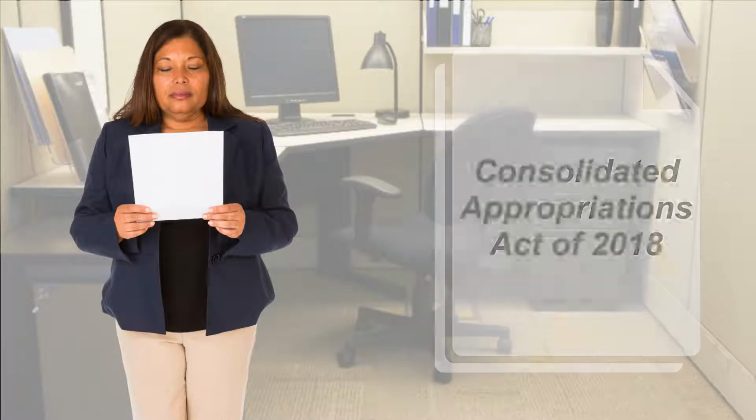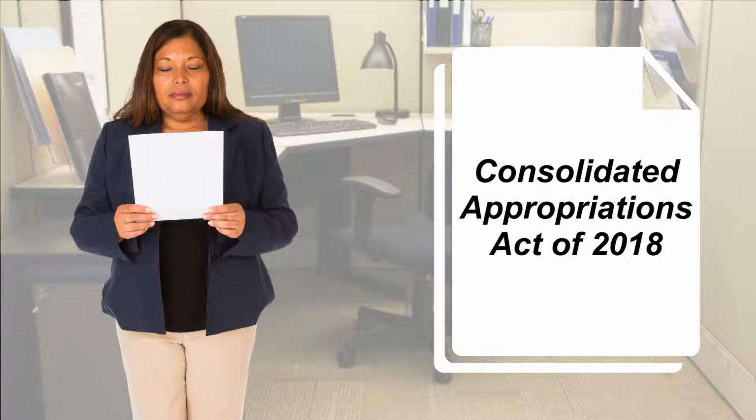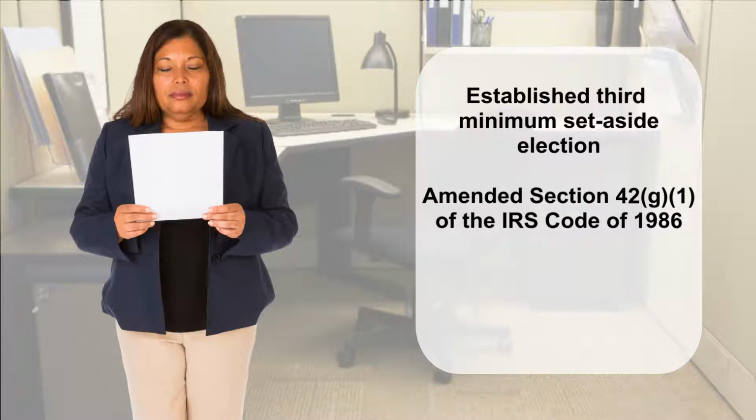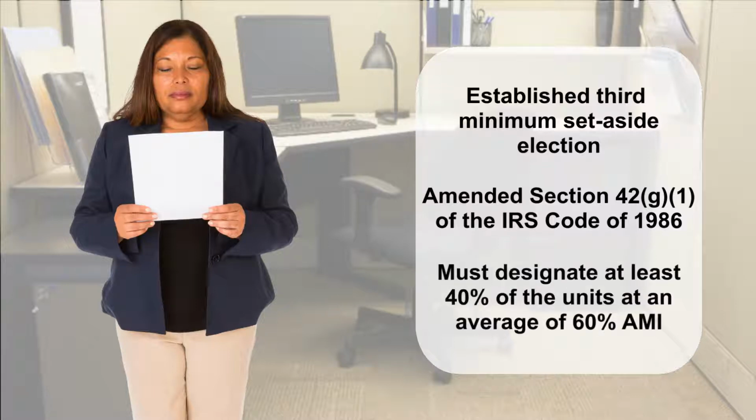Now that Maria has the background of the current minimum set-aside elections, she can go through the new average income set-aside election requirements. In March 2018, the Consolidated Appropriations Act of 2018 established a third minimum set-aside election for new federal housing credit allocations and amended Section 42(g)(1) of the IRS Code of 1986. Owners who choose the average income minimum set-aside election must designate at least 40% of the units at an average of 60% AMI.